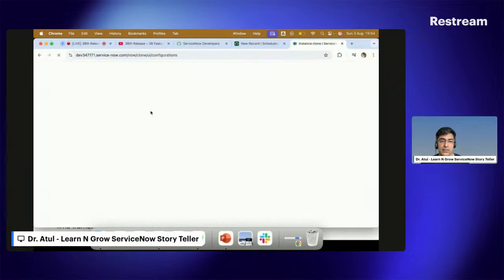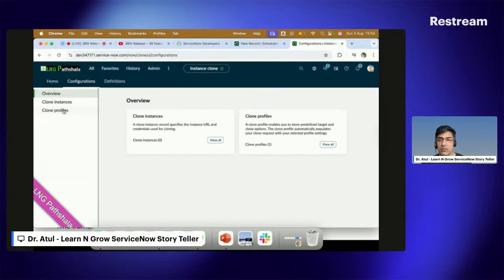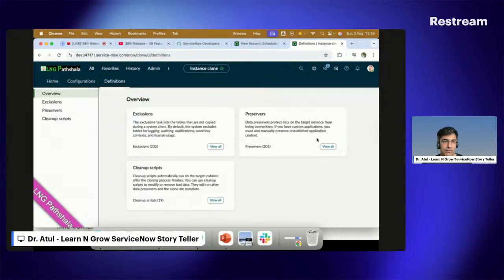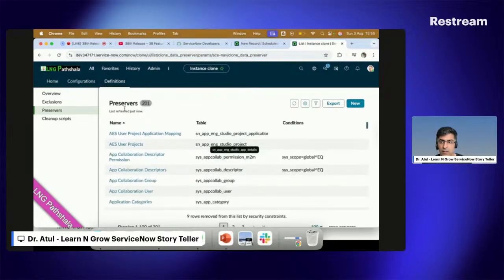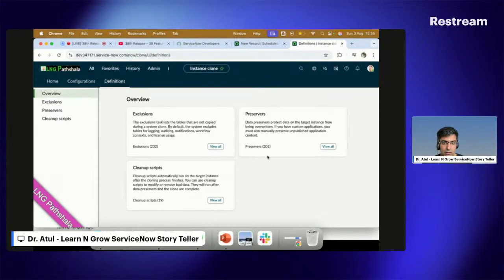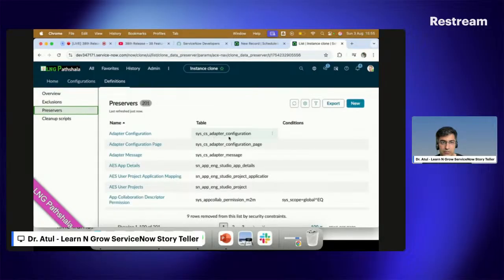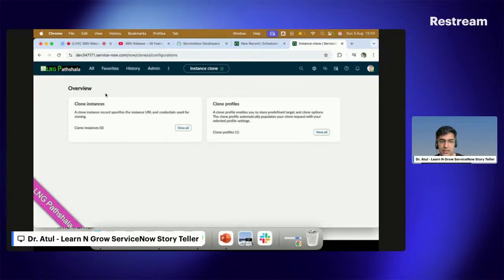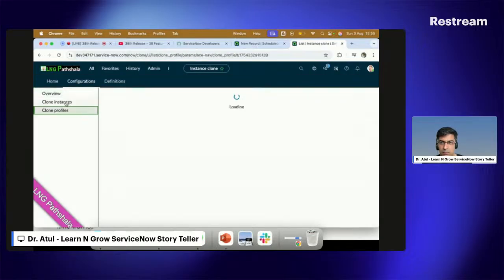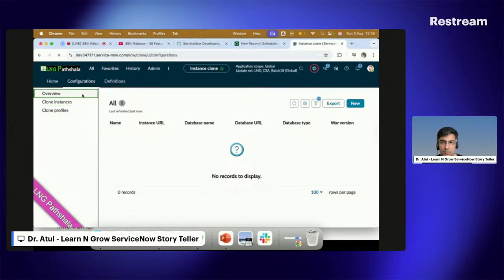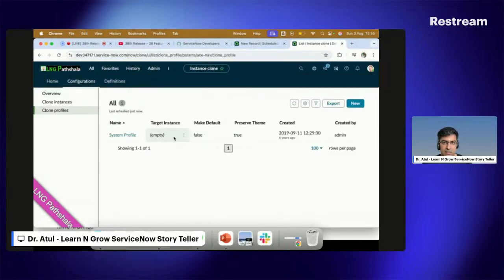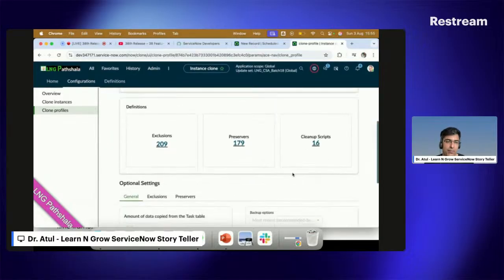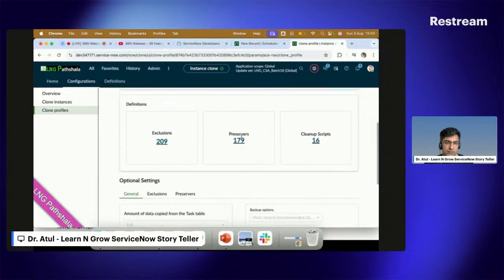You can see the configuration, and in the preserve you can go to, sorry, not here, go here, and I can show you preserve, view all. Oops, where has it gone? Not here. Preserves. Let me come back here. Somewhere I saw this option was available. Might be I'm missing something. Configuration, profile, instances. Oops, I think I'm missing something. Clone profiles. I can see something here, because there is an option. Yeah, here I can go to preserve. So if I click on the preserve,